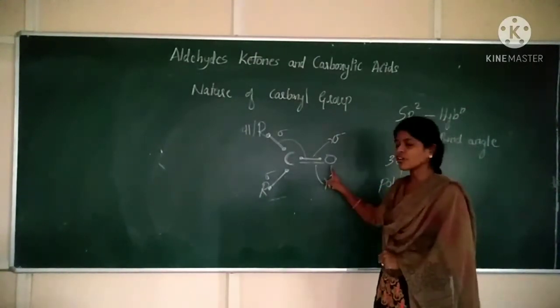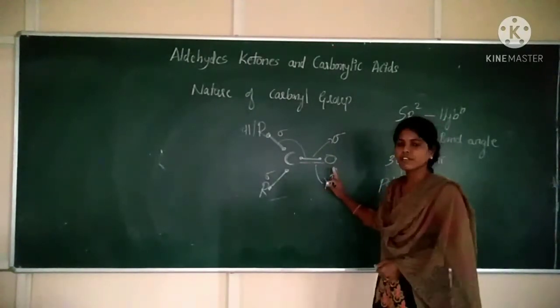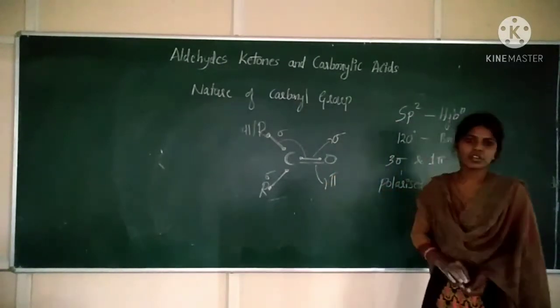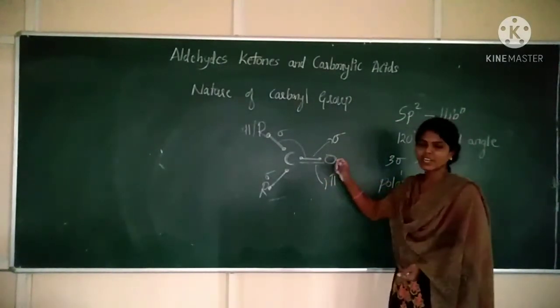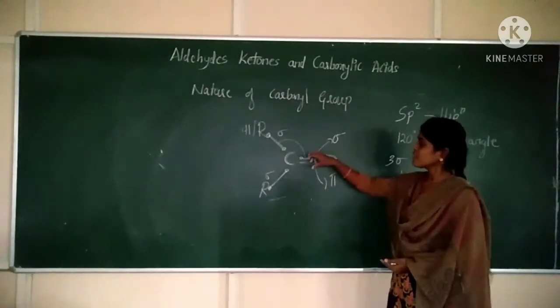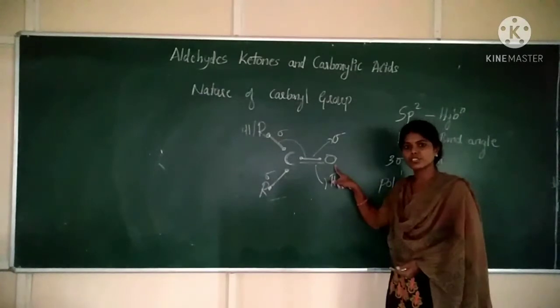Clear? This polarity is due to the higher electronegativity of oxygen compared to carbon. When oxygen is more electronegative, the loose pi electrons, which form a weak bond, can be pulled towards the oxygen atom.